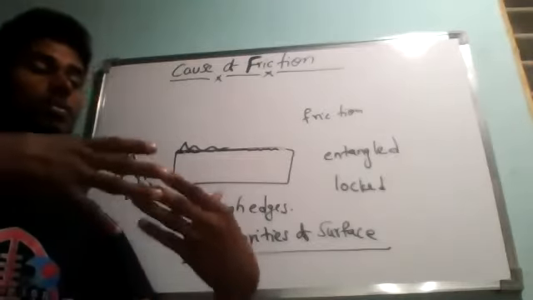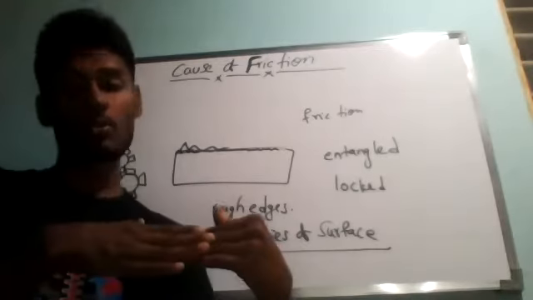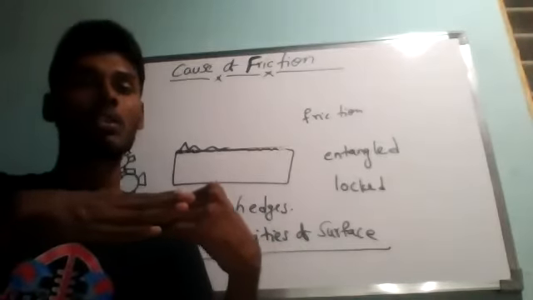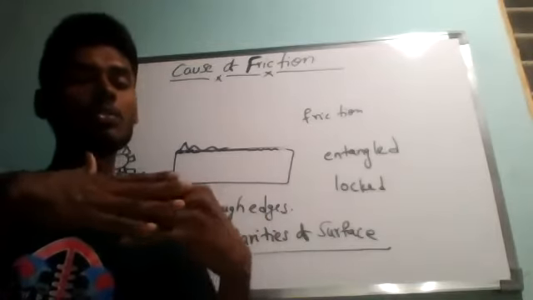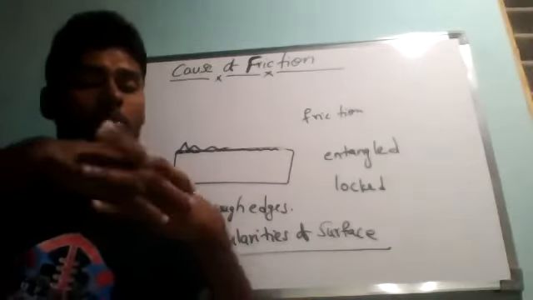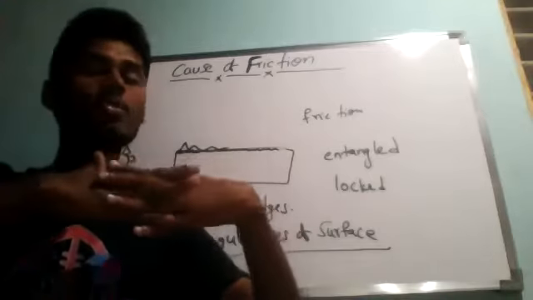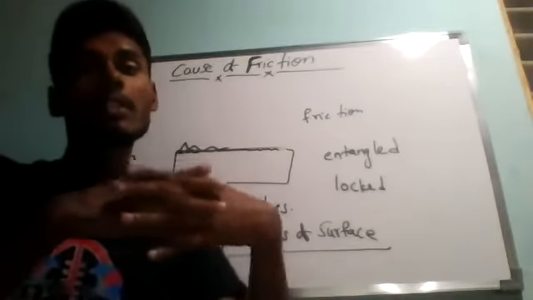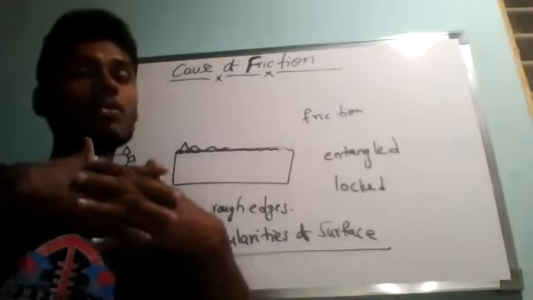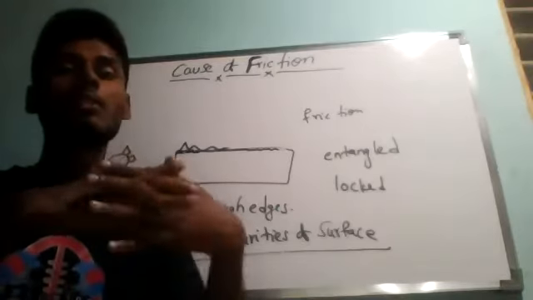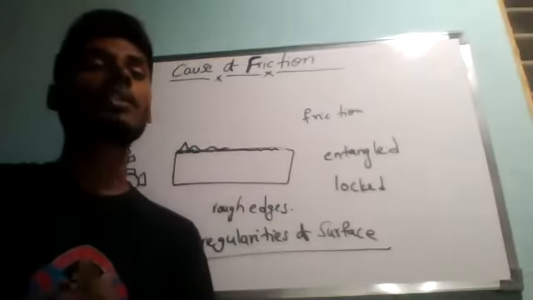Suppose these are two bodies moving over one another. Now when they are moving like this, due to their irregularities, they will lock like this. So see, is the motion slowed down or not? It is reducing, opposing the motion of one another. So this is what is called the force of friction.